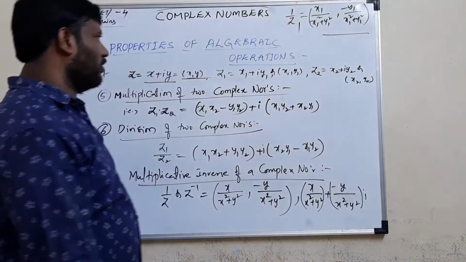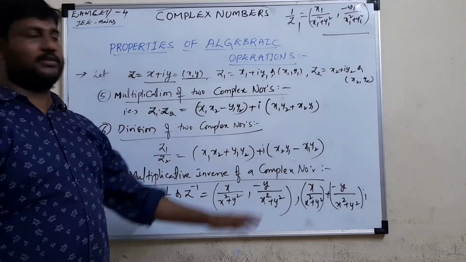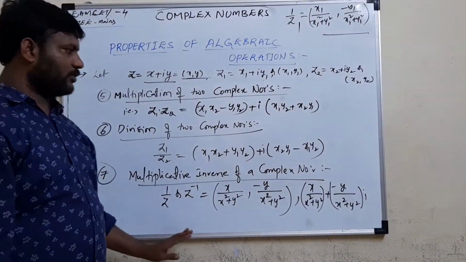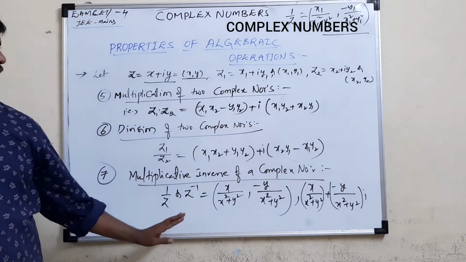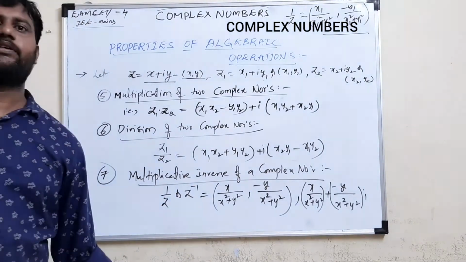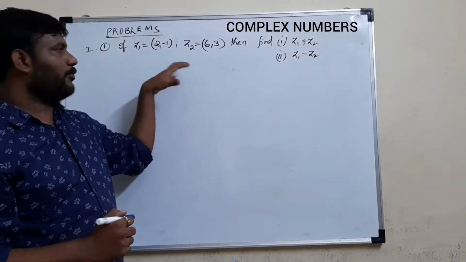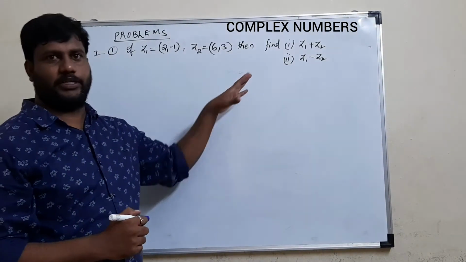Okay, friends, just note down. This is about algebraic properties, algebraic operations of the complex numbers. Okay, friends, next we go for the conjugate of the complex numbers. So now we see problems about those concepts, algebraic operations, right?